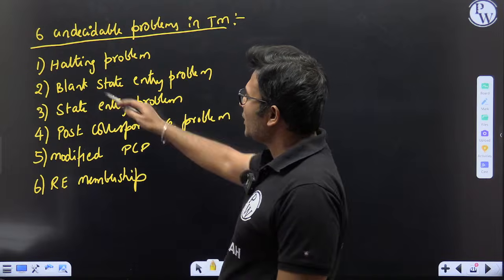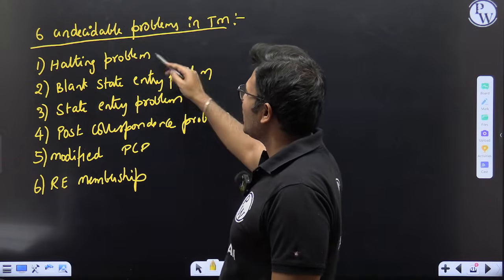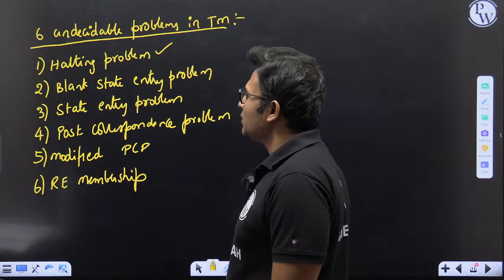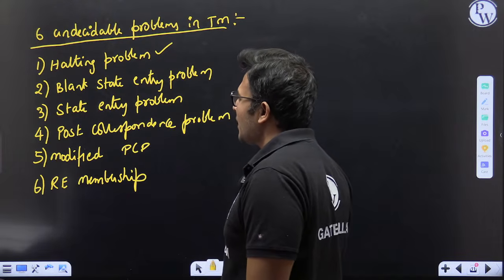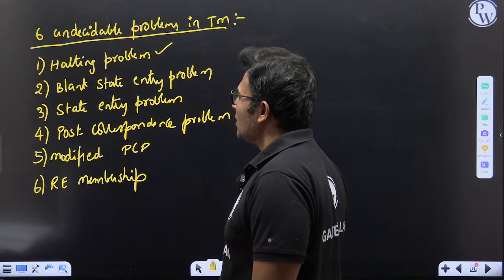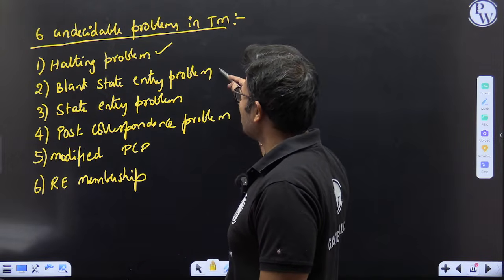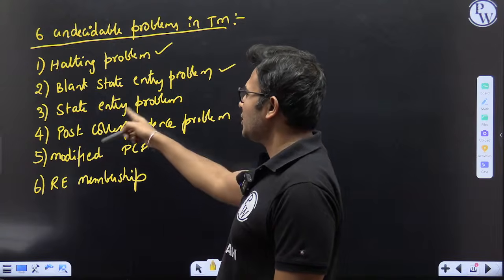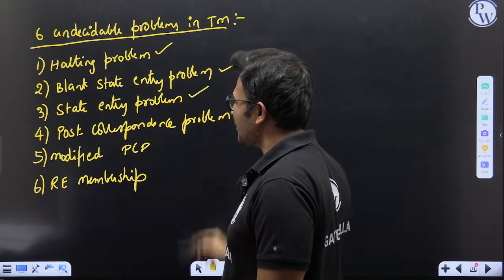We know that we cannot say whether a Turing machine will halt or not, therefore the halting problem is undecidable. Blank state entry problem means: given a blank tape to a Turing machine, will it enter the final state or not? This is undecidable. State entry problem means: given a string, will the machine enter a particular state? This is undecidable.